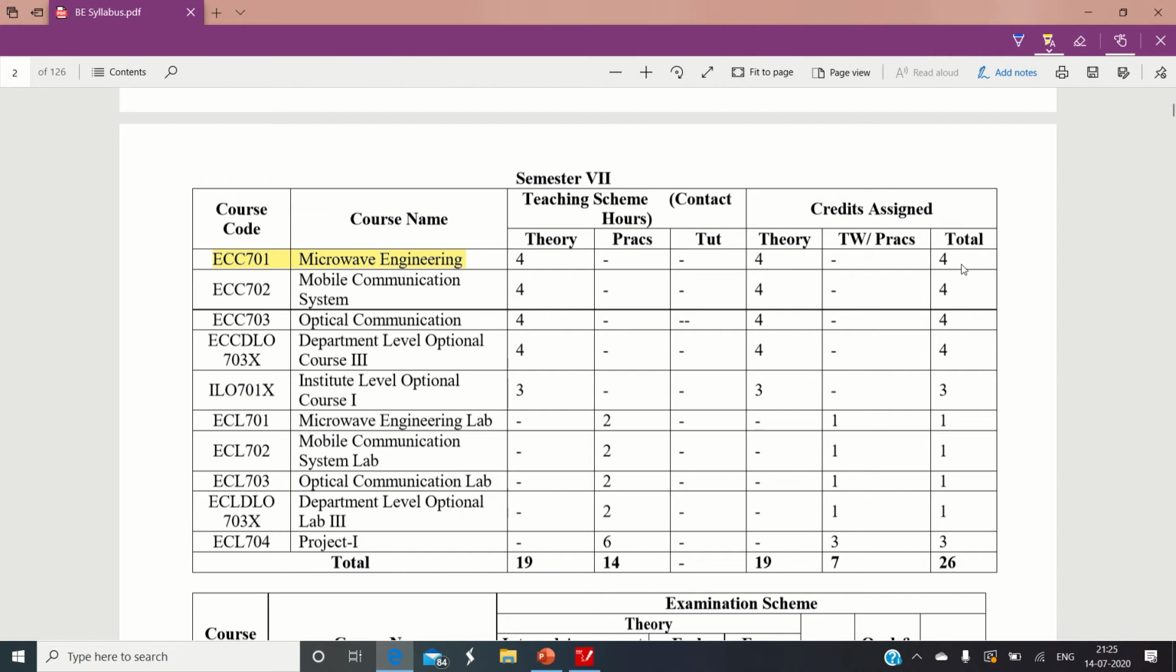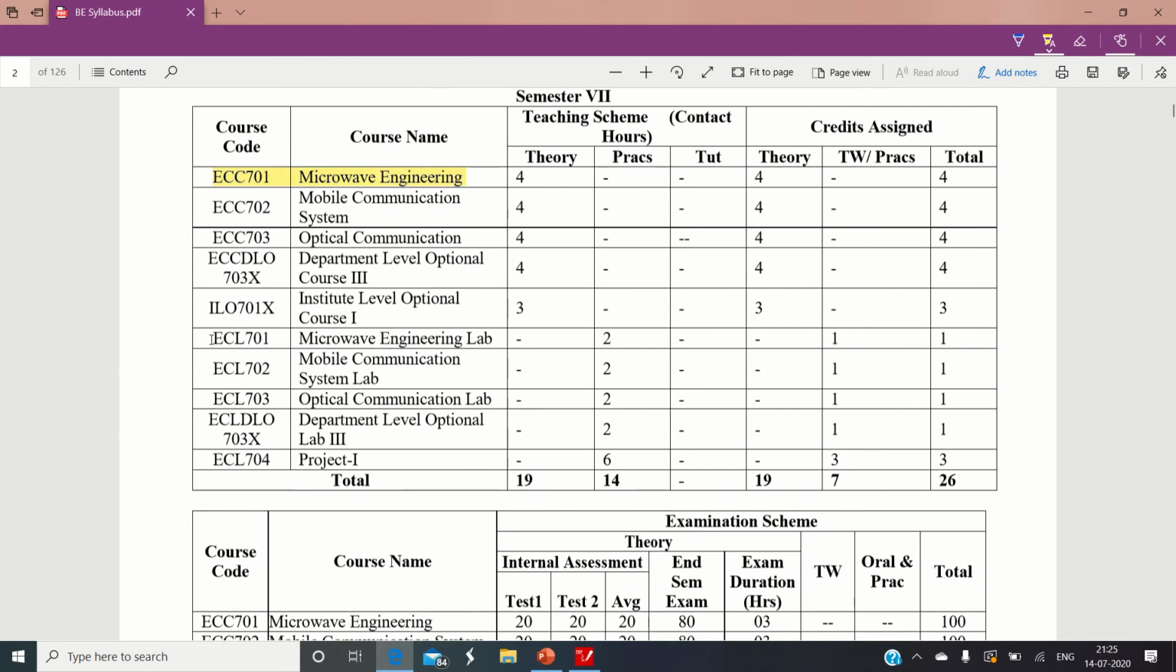And as per the syllabus, in a week, 4 theory lectures are allocated and the credits assigned are a total of 4. Now we have a practical session also for the same course, and we have a different code for the practical, that is ECL 701, and we have the lab for the same subject, which is highlighted here with the name Micro Engineering Lab. Week-wise, we need to spend 2 hours for the practical session, and it has a credit of 1 assigned to it.